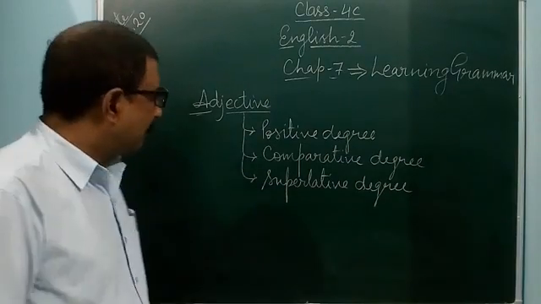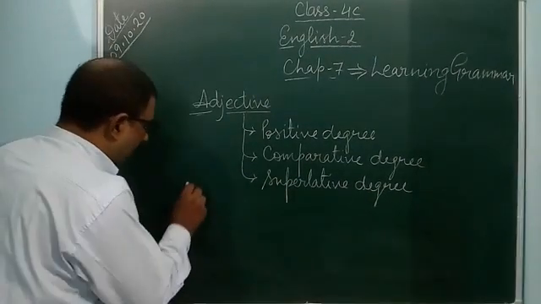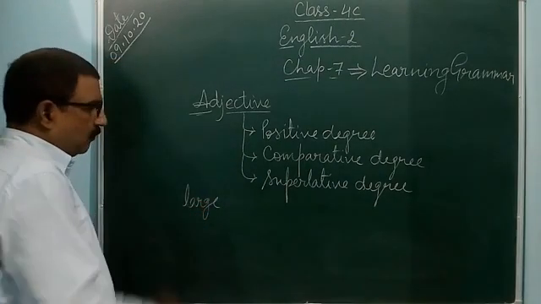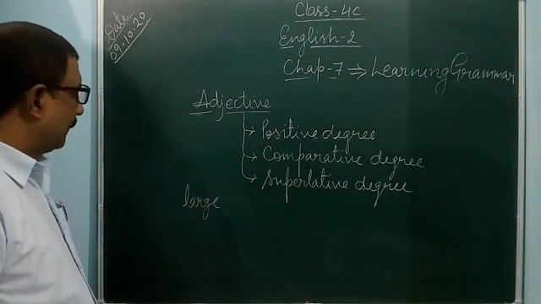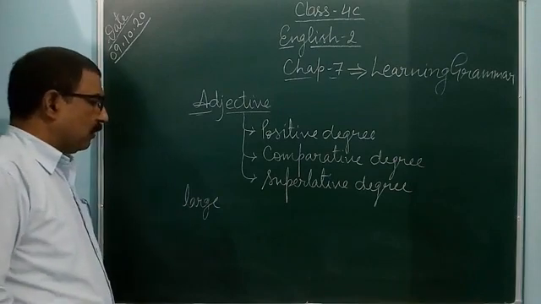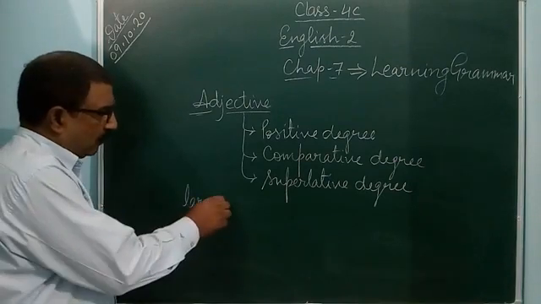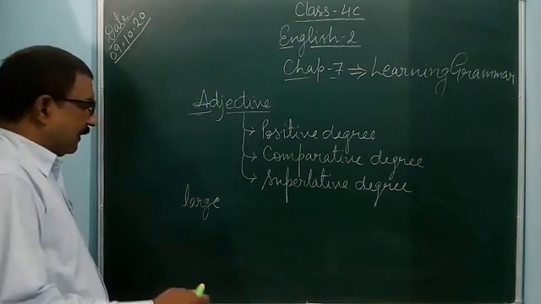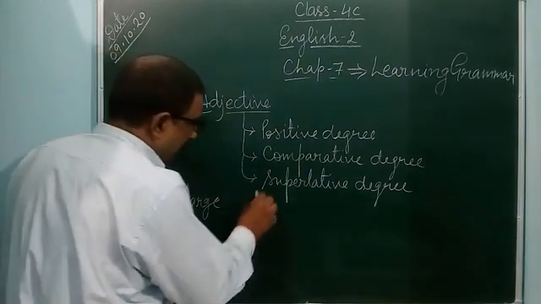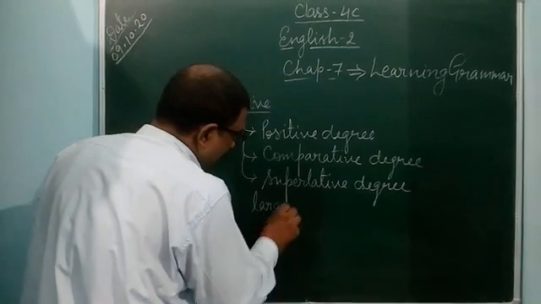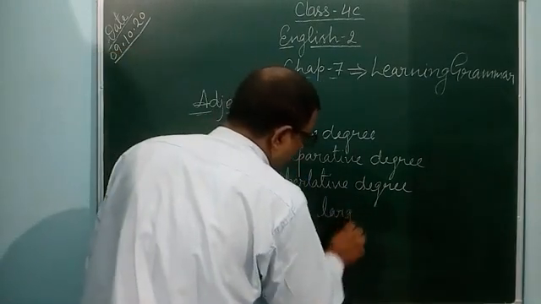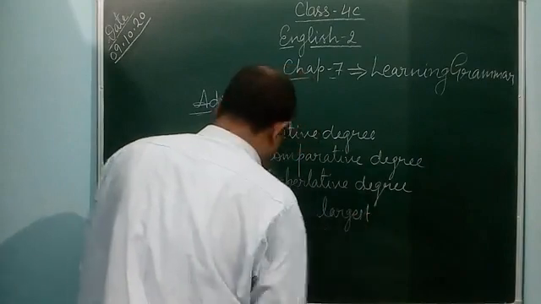So like that, large. One adjective is large. If you want to represent large, meaning big in length, the second is larger, and the third is largest.